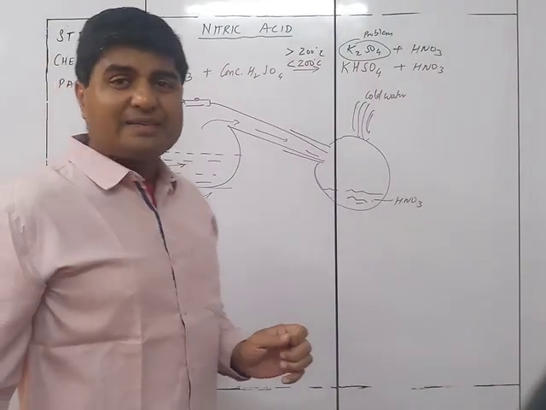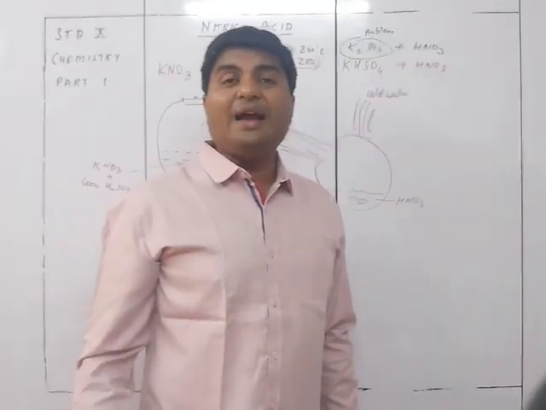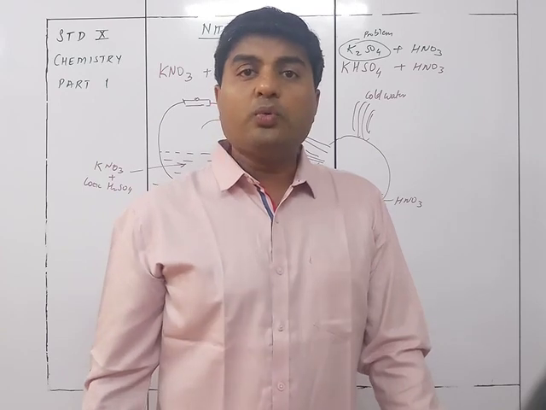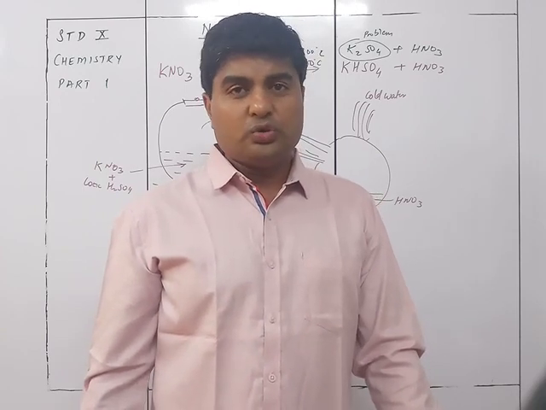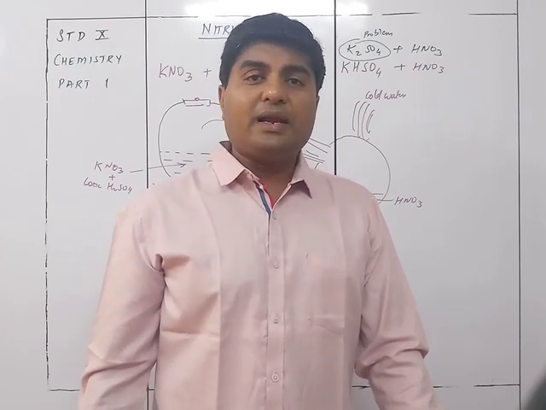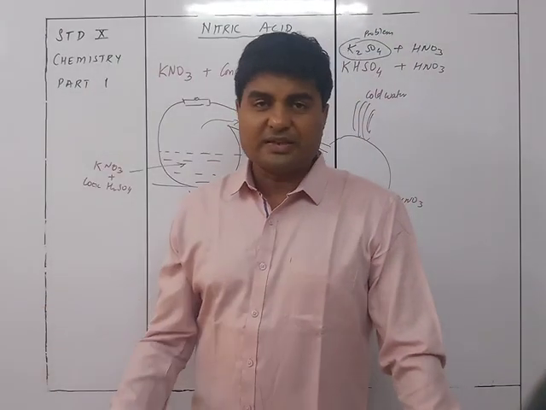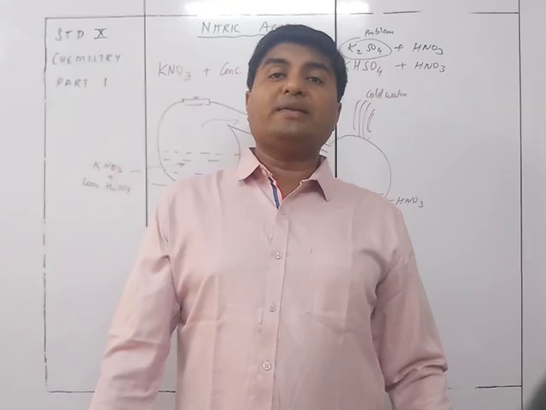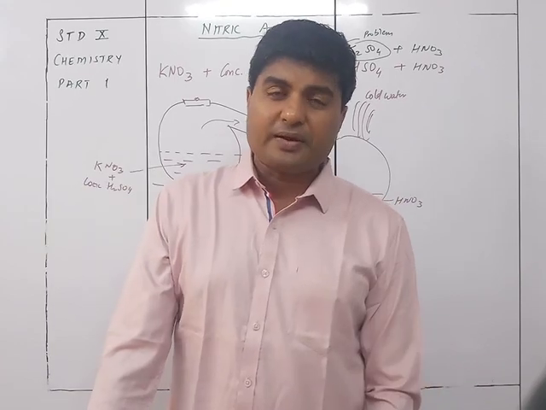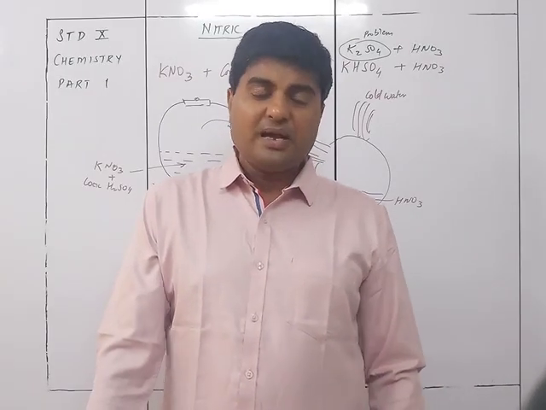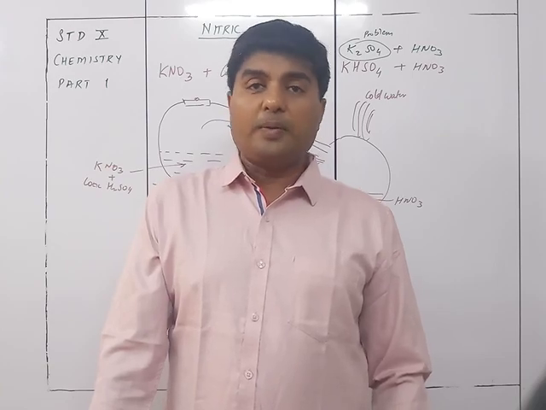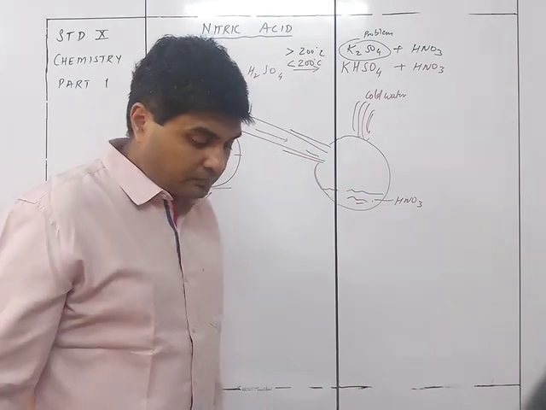Why is everything glass? Because the fumes of nitric acid are highly corrosive. They would corrode the rubber used anywhere over there, and accordingly it is going to damage it, and there are full chances of leakage. So that's the reason you will always have glass apparatus. The complete glass apparatus is going to be used in the laboratory preparation of nitric acid.